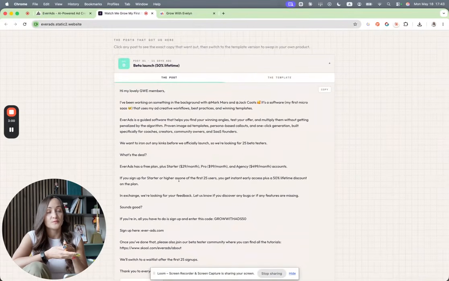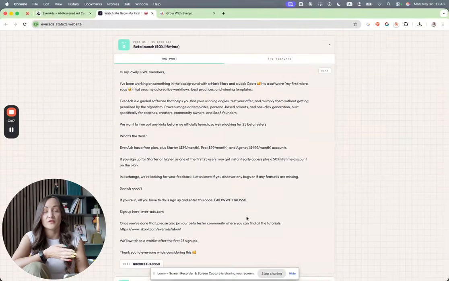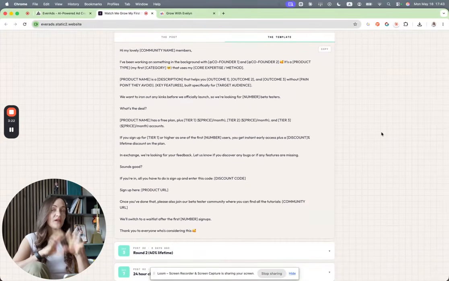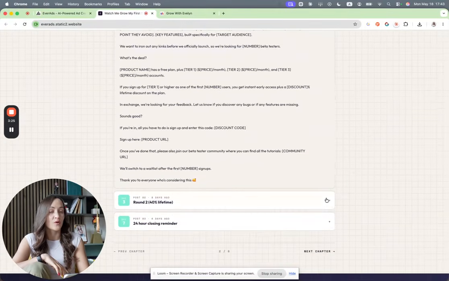The first one was a little bit more than 11 days ago, where I basically just let my members know about this tool, that we built it, and we were looking for 25 beta users to help us iron out all of the kinks. So we offered a 50% lifetime discount on the app. Here you can also see a template. So you can take a screenshot and copy and paste that and use it for your own pre-launch.